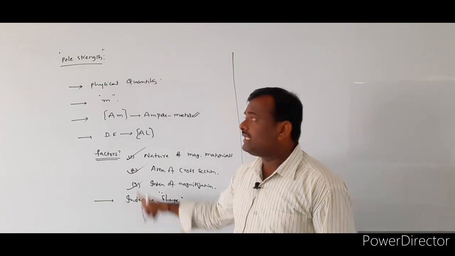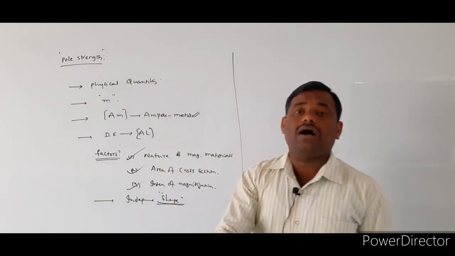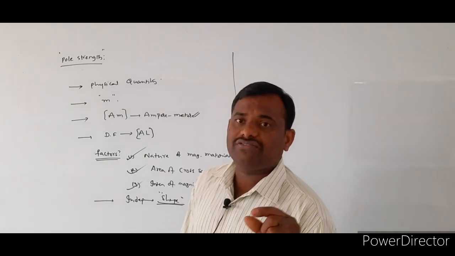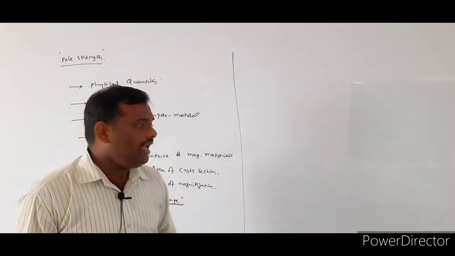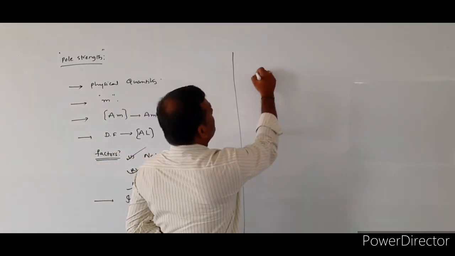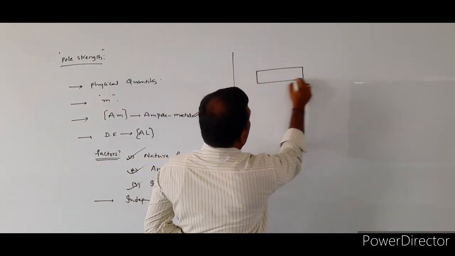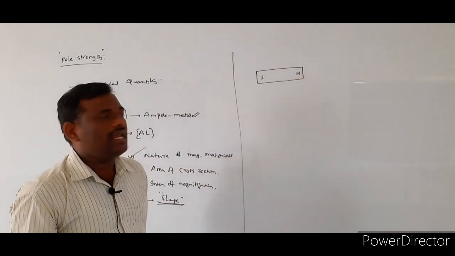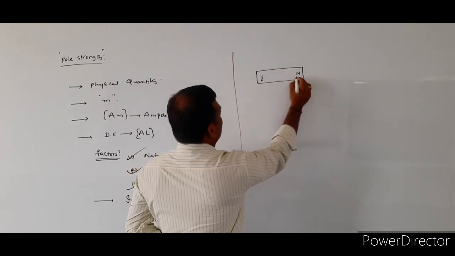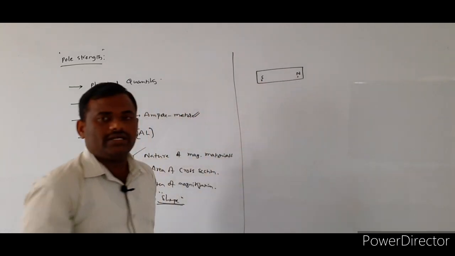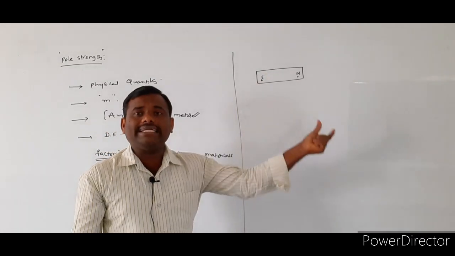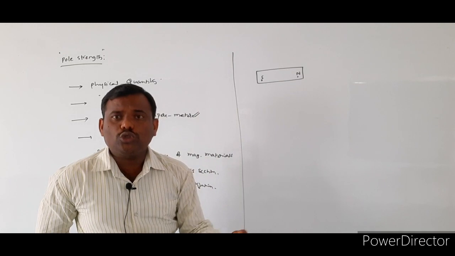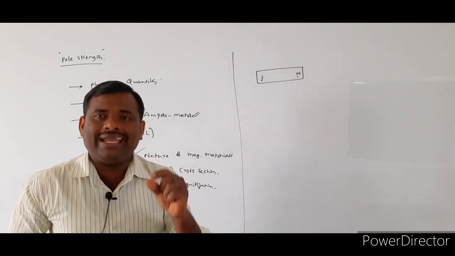The pole strength does not depend upon the shape of the bar magnet. Suppose I consider a bar magnet in the form of a rectangle shape. It has two poles, one is the north pole and the other is the south pole. In the case of a magnet, we have to remember that the pole strength of either the south pole or the north pole will remain the same.